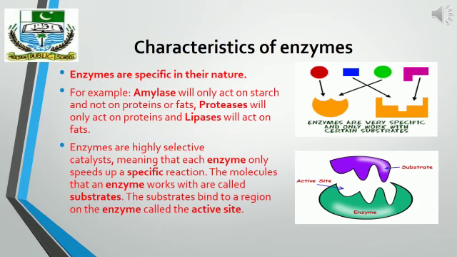One major property of enzymes is that enzymes are specific in their nature. How are they specific? Only a specific enzyme will act on a specific chemical reaction or molecule. For example, amylase will only act on starch, not on proteins and fats. In the same manner, proteases will act only on proteins, and lipases will act just on fats, not on proteins and carbohydrates.